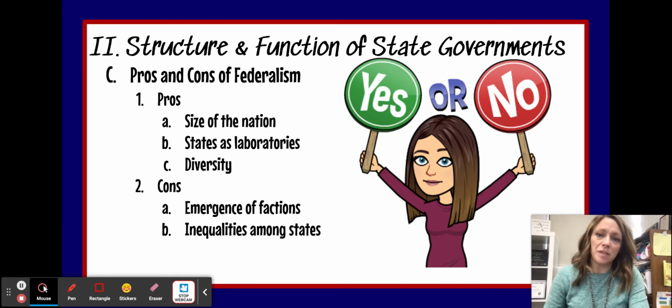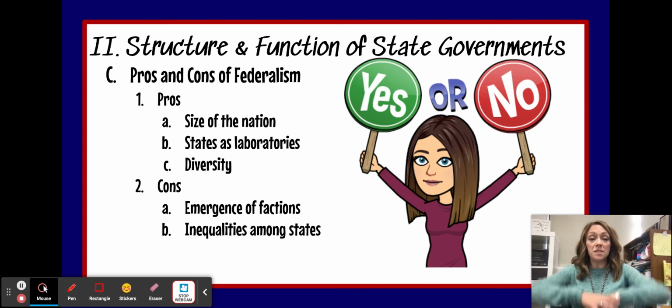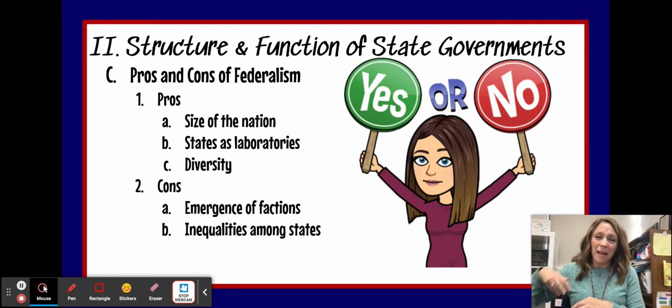Some cons of federalism, though. We could see the emergence of things called factions. Now, James Madison, one of our founding fathers, talked about factions, and these are just different groups that pop up who basically have ideas that may or may not be good for the country as a whole. Okay, so sometimes in our federal system, because we're so big and so spread out, we have those little groups that pop up that might have ideas that might go against what we stand for as a country.